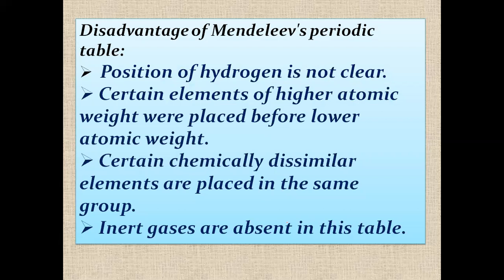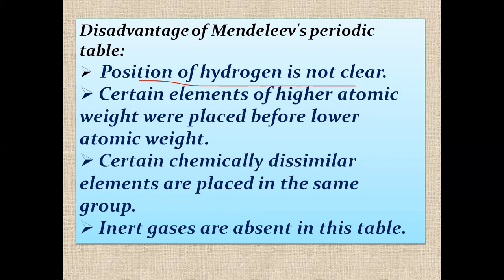Now, the disadvantages of Mendeleev's periodic table. Number one is position. The position of hydrogen is not clear. Hydrogen shows the properties of both alkali metals and halogens. So in Mendeleev's periodic table, the position of hydrogen is not clear.